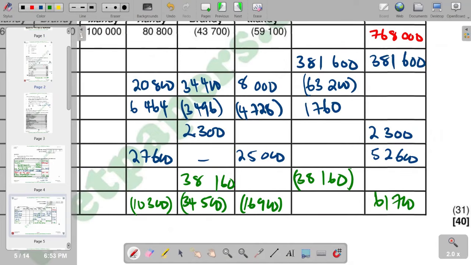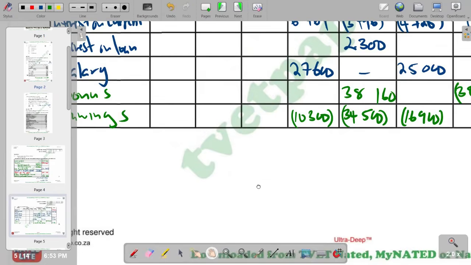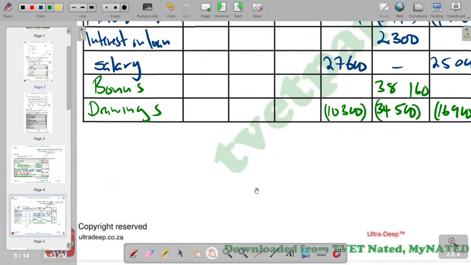So of course, we've got an extension of our lines, whereby after drawings now we have the partners' share. So on this part is supposed to be partners' share.